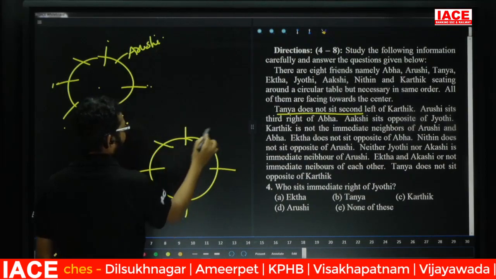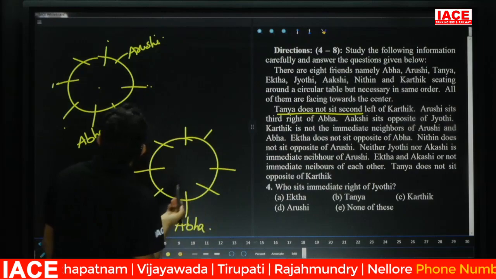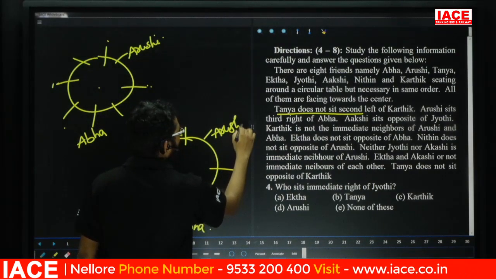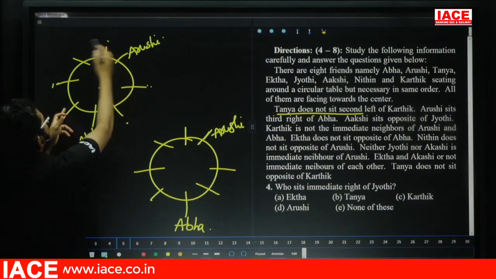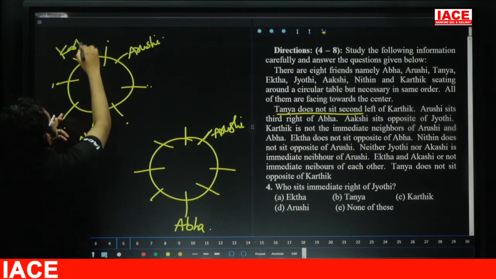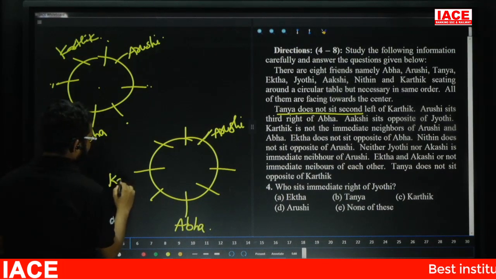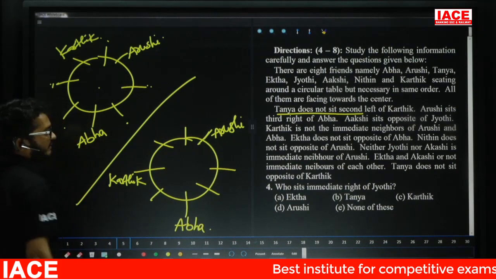Friends, check here. This one is Abba. Third right of Abba is this one, Arushi. Now Karthik is not an immediate neighbor of Abba and Arushi, which means Karthik has a chance here, or otherwise here. That means these are the possibilities for Karthik. Now for Karthik we have two possibilities.